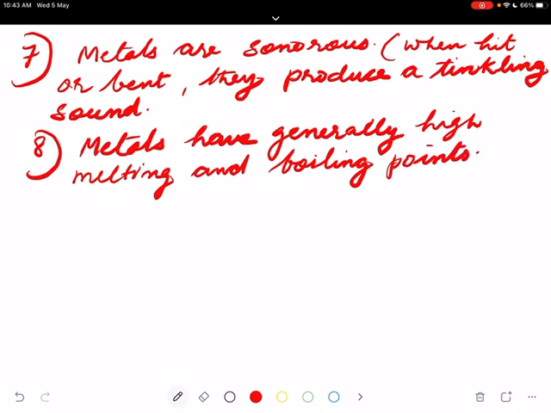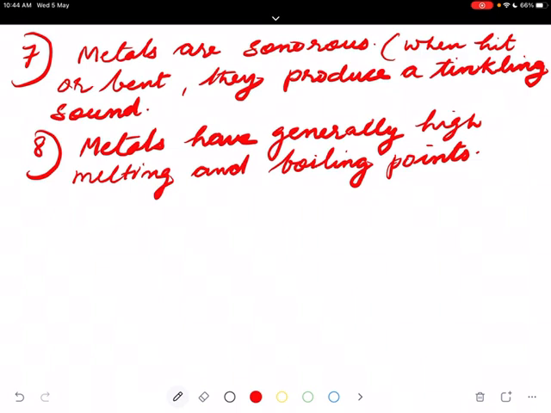Because these particles are closely or tightly packed. The force of attraction between the particles is very high, which means you have to supply heat energy to break this force of attraction and make them separate. If it is solid, you have to heat them, so that from the solid state they fall to the liquid state.